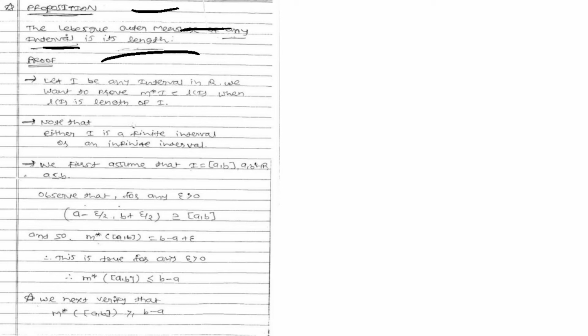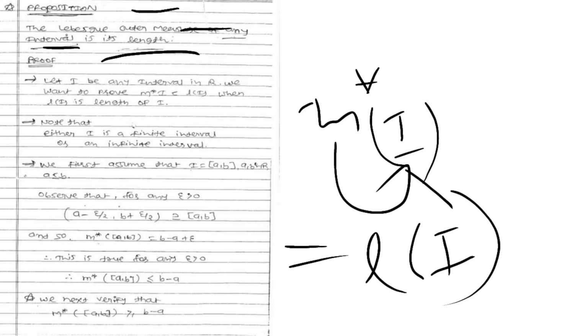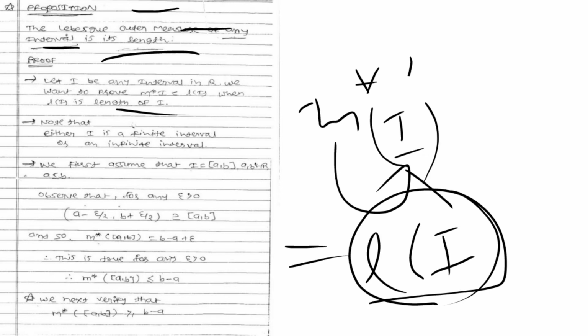So for that, let I be any interval in R, and we want to prove that m star of I, the Lebesgue measure of the interval I, is equal to the length of I, where l of I is the length of I. Note that here I am taking an interval I, which is either a finite interval or an infinite interval.